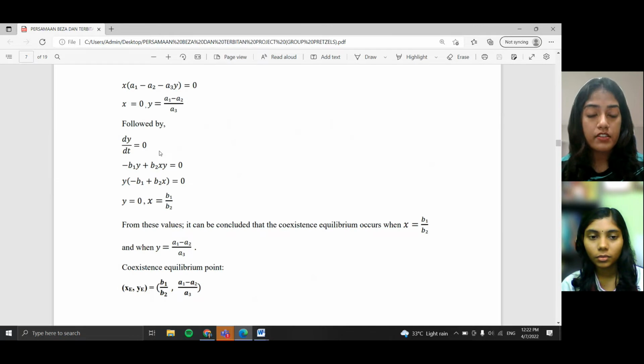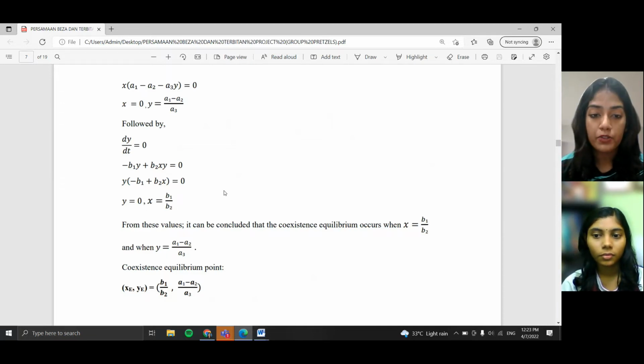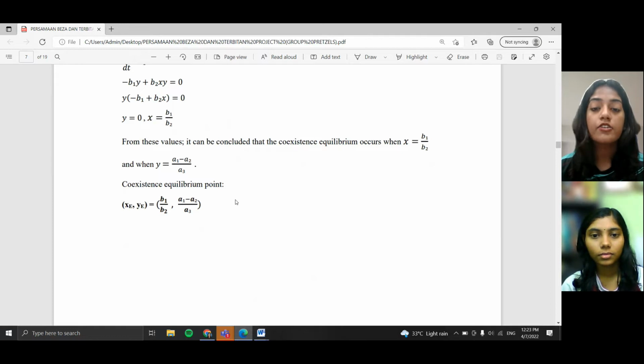For dy over dt equals 0, the equation becomes negative b1y plus b2xy equals 0. And when we solve it, we obtain y equals 0, x equals b1 over b2. From these values, it can be concluded that the coexistence equilibrium occurs when x equals b1 over b2 and when y equals (a1 minus a2) over a3. So the coexistence equilibrium point is XE, YE equals b1 over b2, (a1 minus a2) over a3.